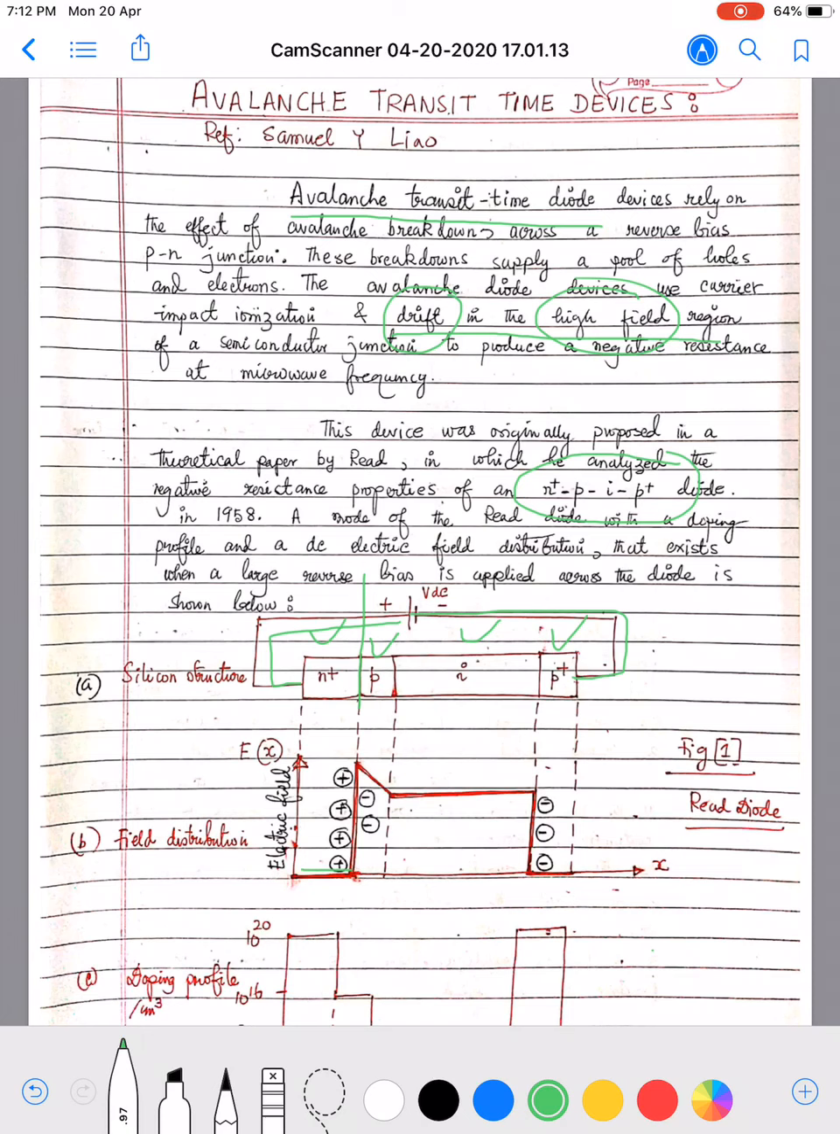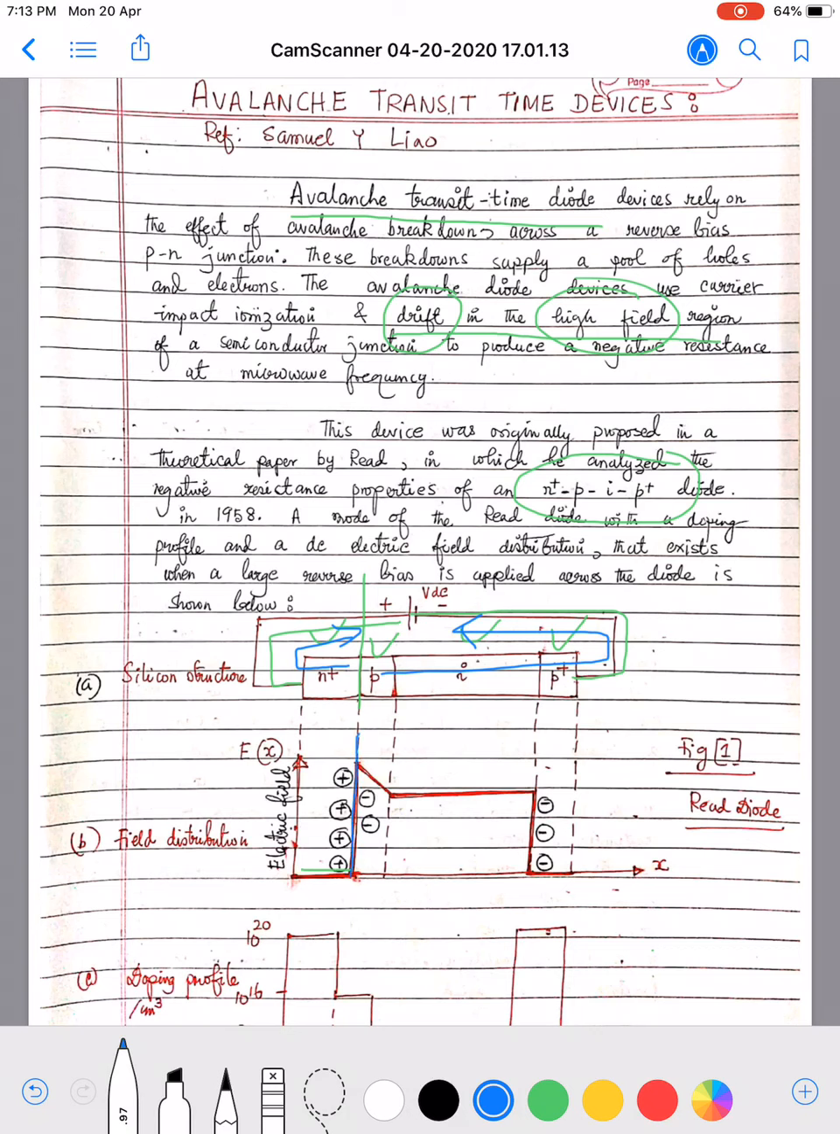So the electrons will move along this direction, and the holes will move along this direction, leaving uncovered charges at the junction. There will be positively charged immobile ions in the N+ region and negatively charged immobile ions in the P region. Also in the P+ region we will have ions which have accepted one electron, so these will all be negatively charged.